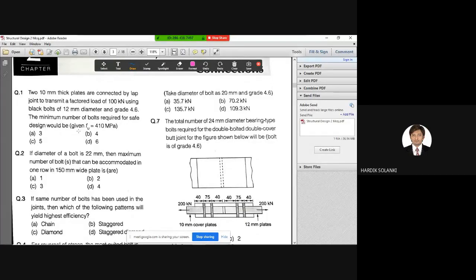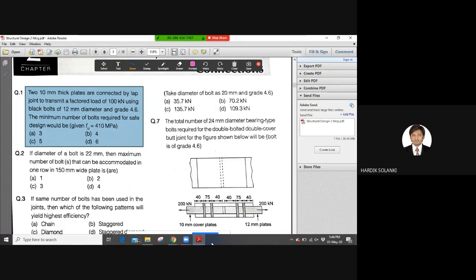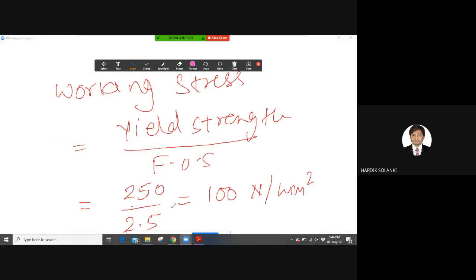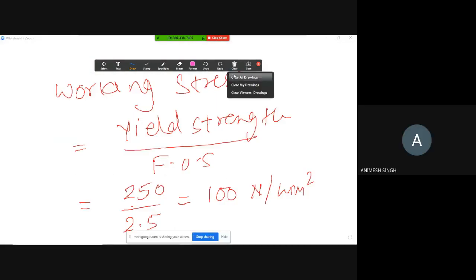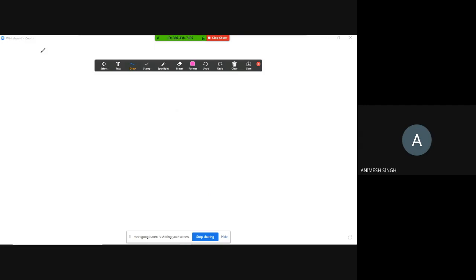So this is a long question. The solution is long, so we are going to skip this. Right? There is a long solution for this because this is equivalent to one example that we did in a lecture to find number of bolts. I'll just quickly go through the procedure. So if you want, you can solve this. So first, for 4.6 grade bolts, let me write here on the board so that you can understand. Bearing and shearing.